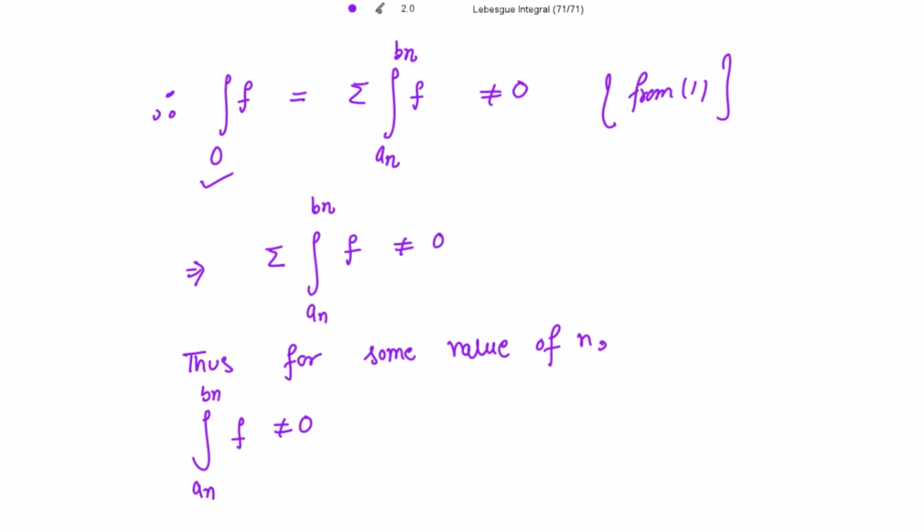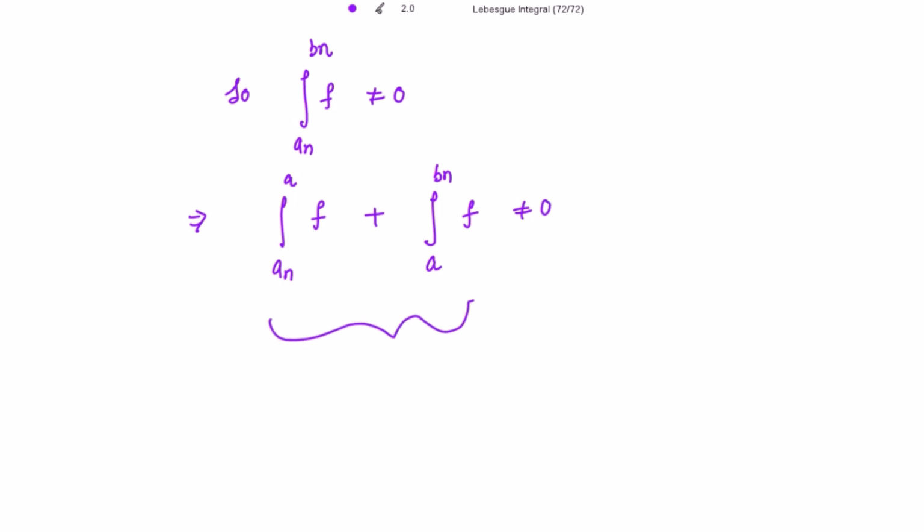Yes? In the next step, I would like to break this integration from An to A and from A to Bn. I have broken this integration at the point A and taken the sum of these two integrations. So the integration of f from An to Bn is non-zero implies the integration from An to A of f plus the integration from A to Bn of f is non-zero.